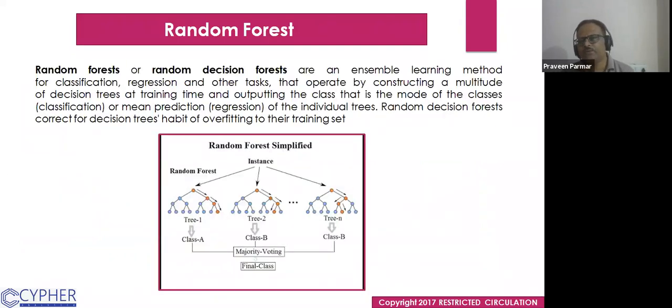Random forest, or the random decision forest, is an ensemble learning method for classification as well as regression. Here we construct multiple decision trees at training time, and output the class that is the mode of the classes in the classification model. In the regression model we use the mean of all the predictions, 500 predictions. By default we take 500 trees.